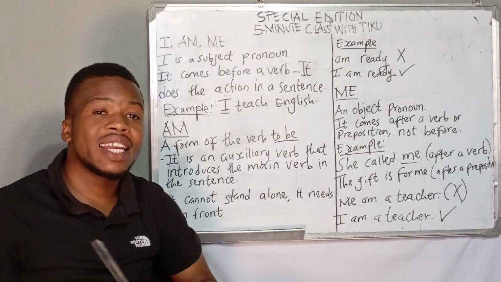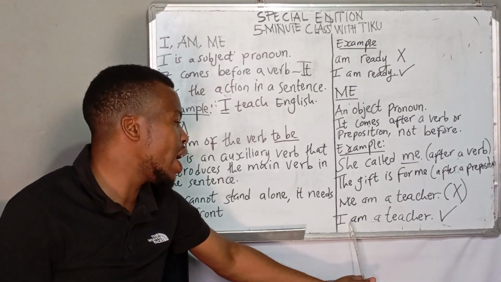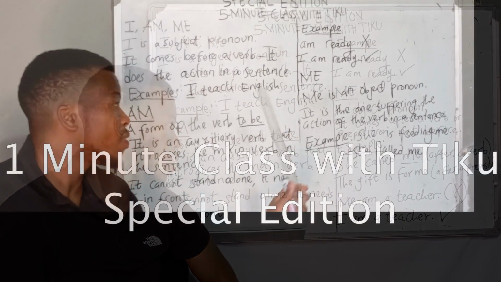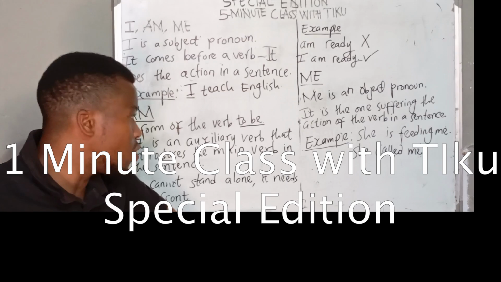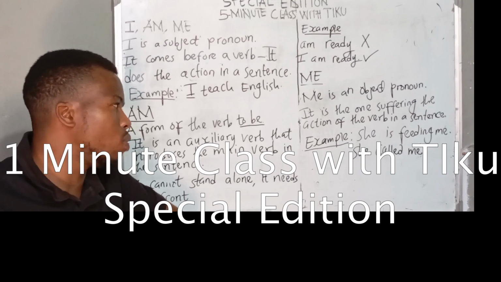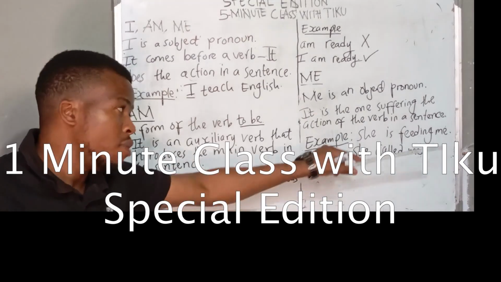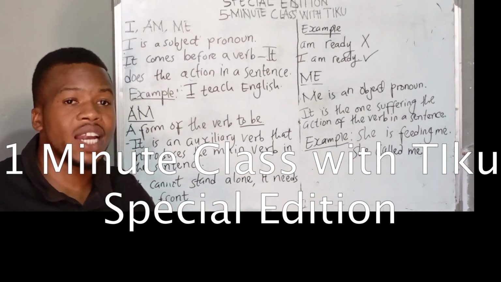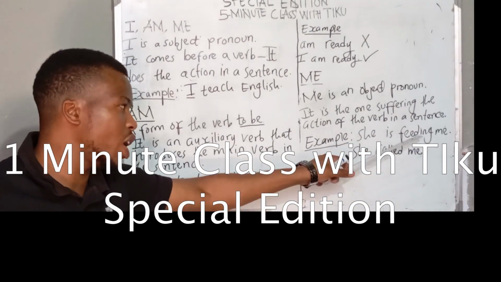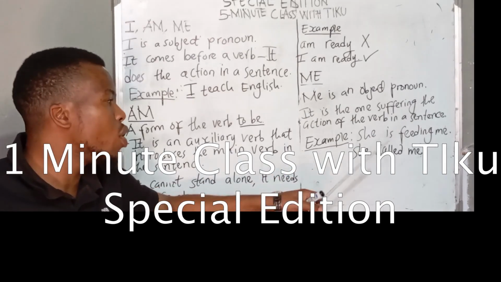So, as I said, it is improper to say, me, I'm teaching. Rather, you should say, I am teaching. As I have said, me is an object pronoun. So, it is the one suffering the action of the verb in a sentence. Alright? So, let's take a look at an example. She is feeding me. Me, in this sentence, if you study closely, you realize that me is the one suffering the action of feeding. Who is doing the action? She. The second example, she called me.